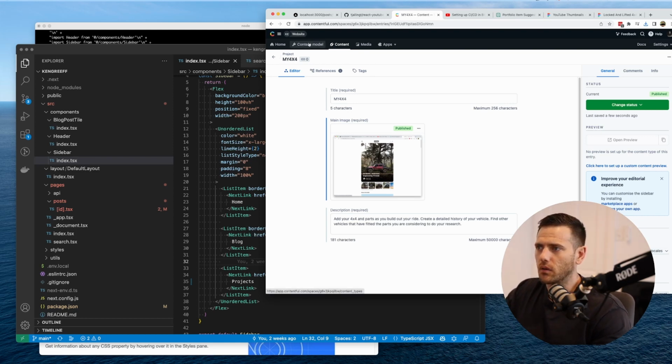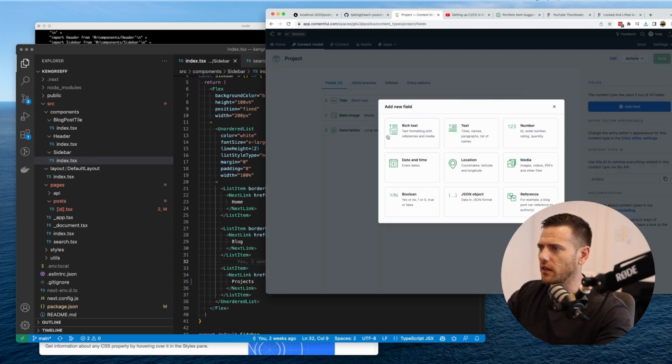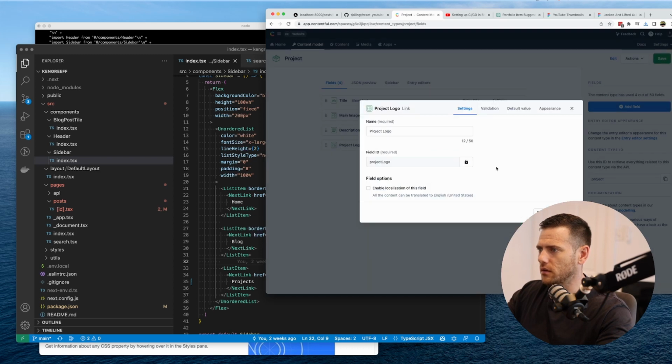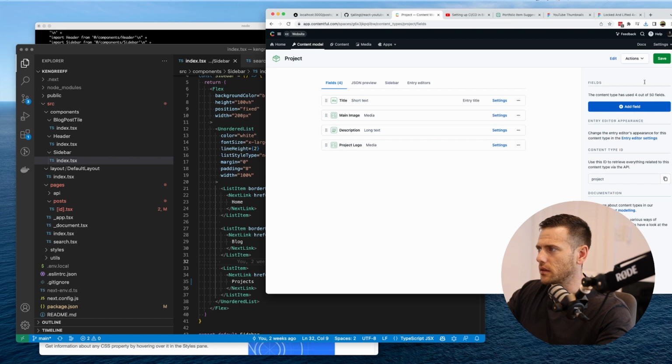So what I want to do here actually is add to the content model and add the logo picture. So inside a project, we'll just add another field, which is a media field again, and this is just going to be project logo. It's one file, add that in. Validation, it is required. Save that.